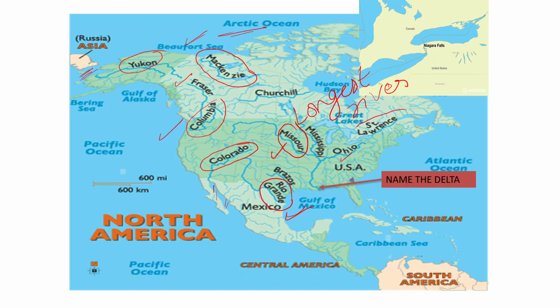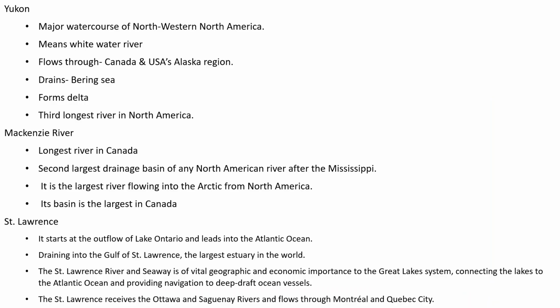Then here the busiest river of the North America, that is the St. Lawrence, mainly flows through the Canada and then it discharges its water in the Atlantic Ocean. So now dear, you have seen the location of the important rivers of the North America. Now let us understand a little bit more about these rivers.